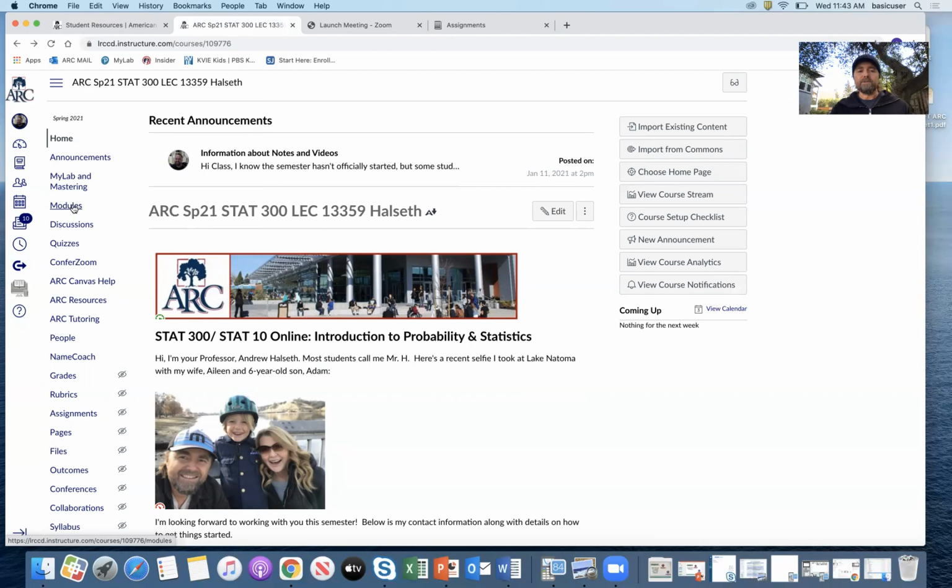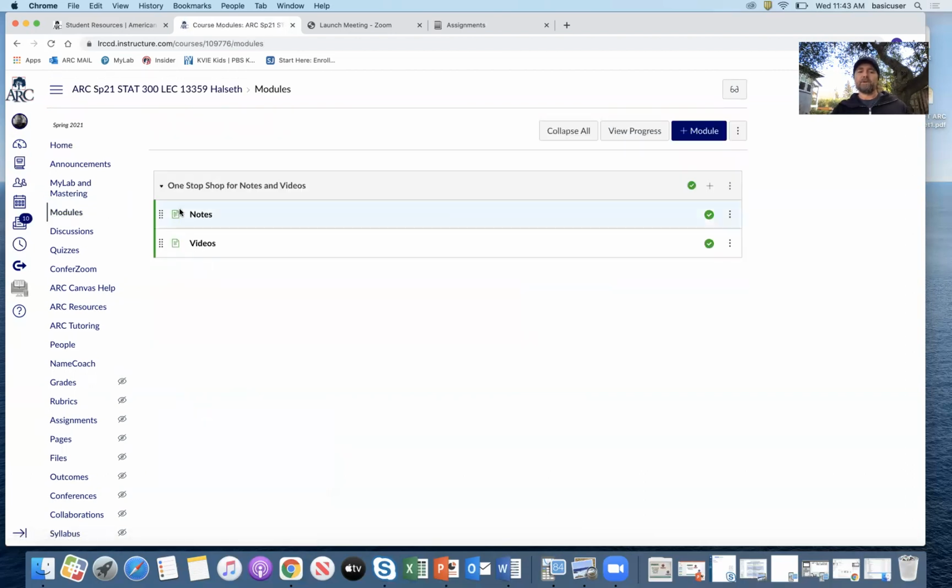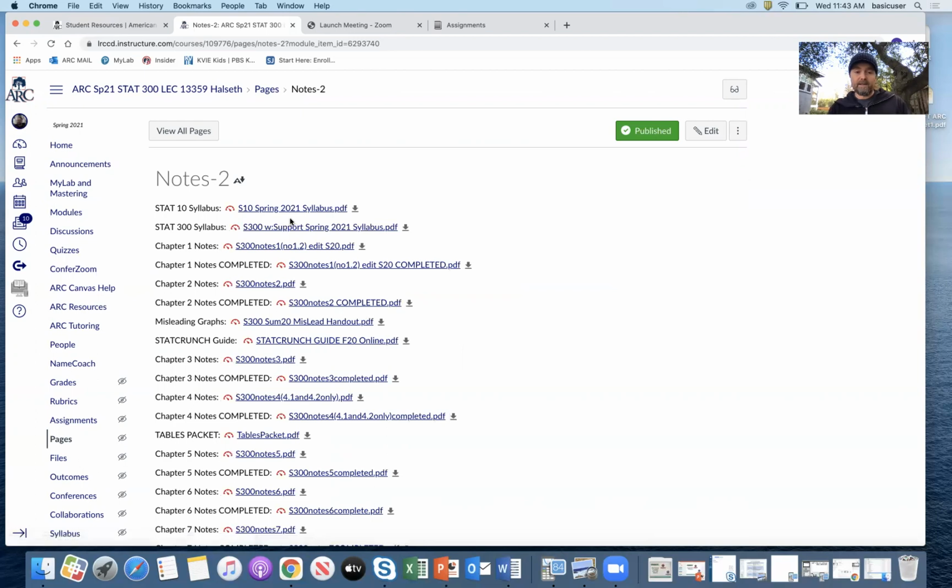The next thing is modules. The only things under modules are all of the notes and the videos for the semester. If I click on notes, I've created a packet of notes for each chapter. If you can, I would print those out, because what I do in the videos is I just go through those notes. If you have them in front of you as I'm going through the videos and you take your own notes, that's the best way. You'll see I have notes and then I have completed, where I've actually written answers and solutions to the problems I go through on the notes. So you have access to both of those.